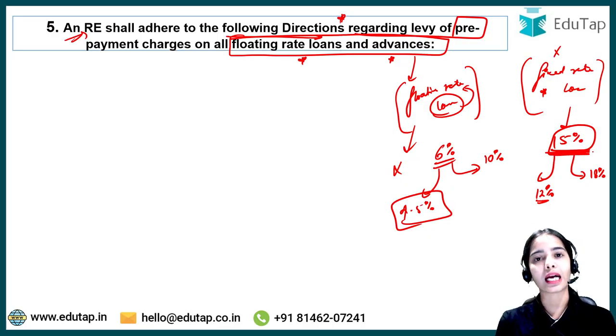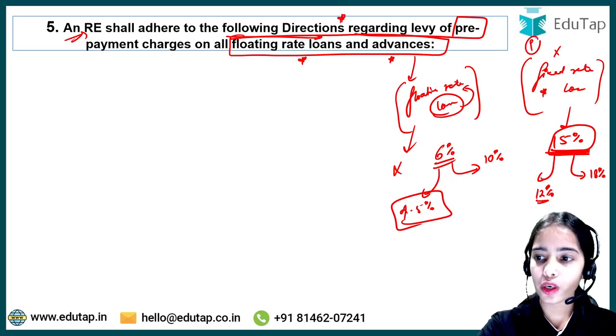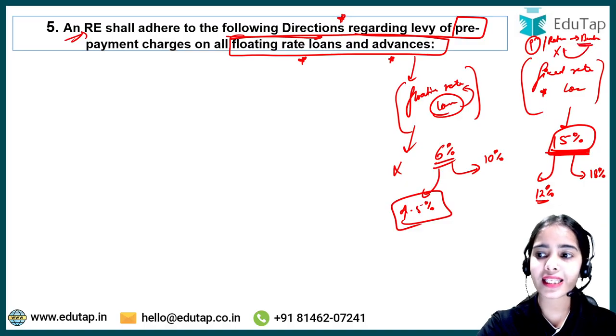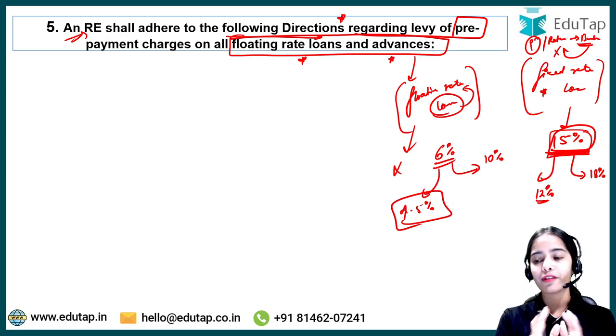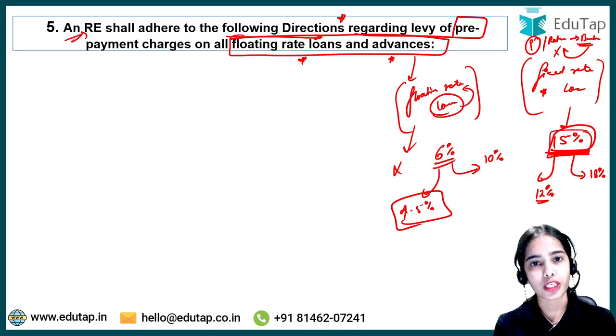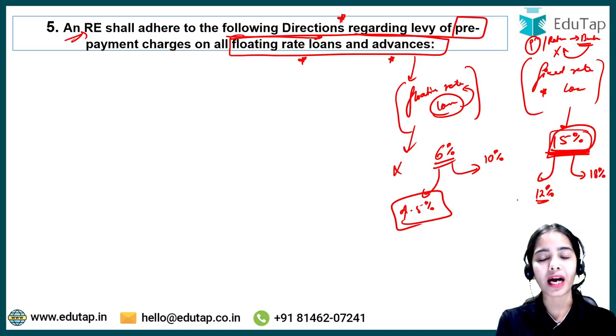So here you can understand that the fixed rate loan means that the interest rate or the return for the bank has been locked in. Now the bank is expecting this much return of 15%. So fixed rate loan is the loan where the interest rate cannot change on the basis of the market condition, and the bank expects a particular interest rate from the loan.